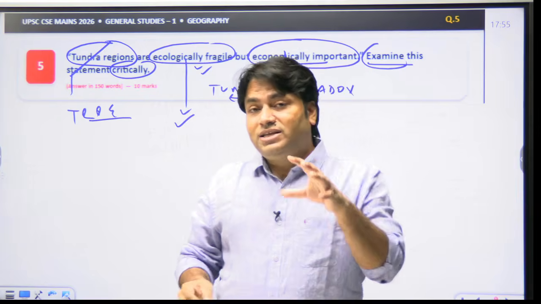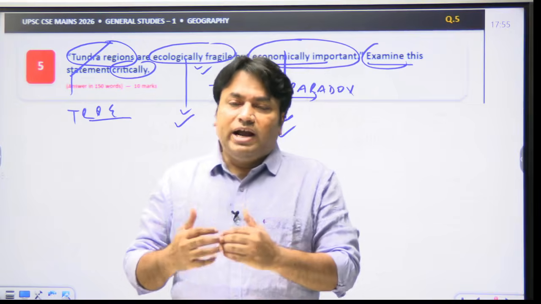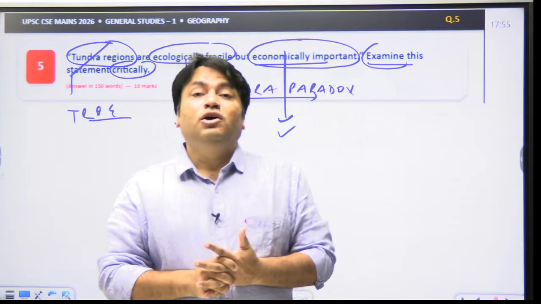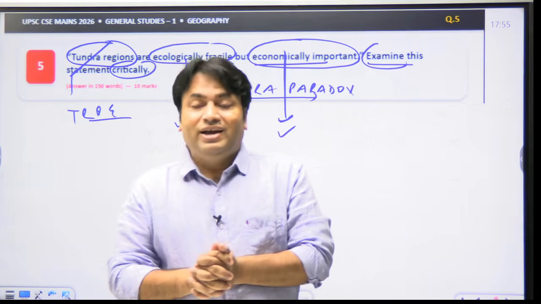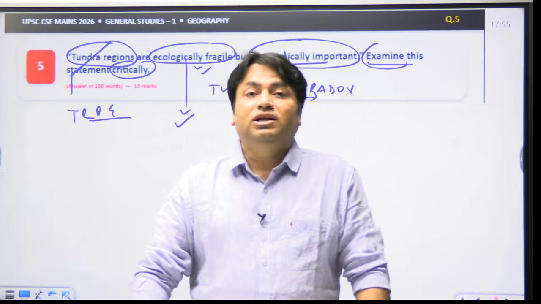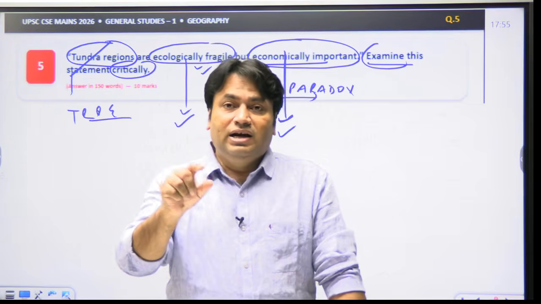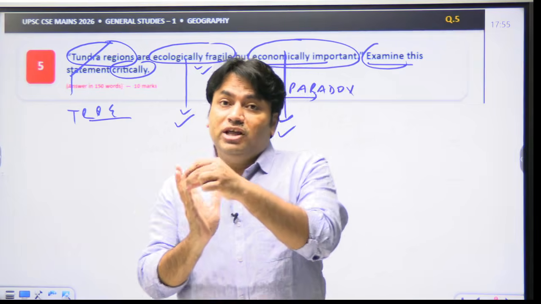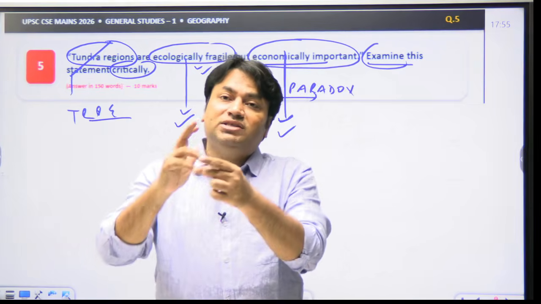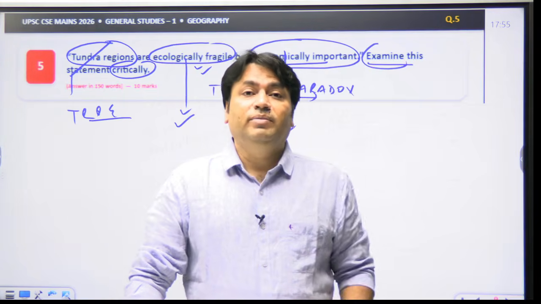And lastly, while doing a critical assessment, in our answer we will also add one more perspective, and that is why economic exploitation in this region creates a tension with ecological sustainability. That is the most important point. It means that unless we explain the economic importance of tundra and how it is threatened by ecological degradation and climate change, our answer will be incomplete.